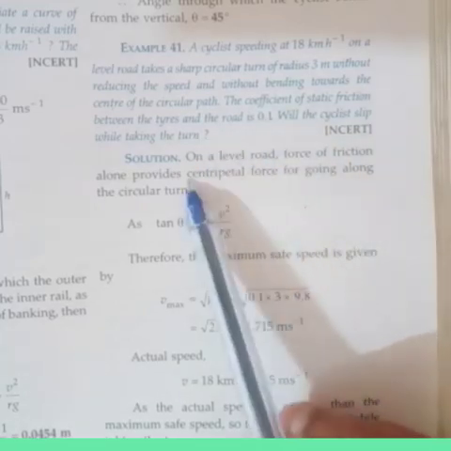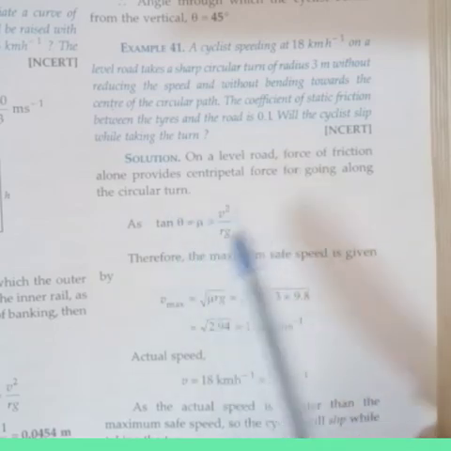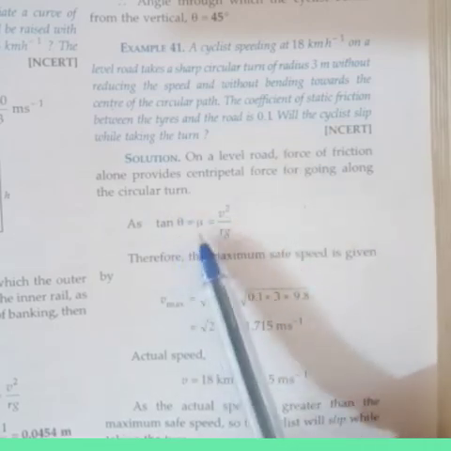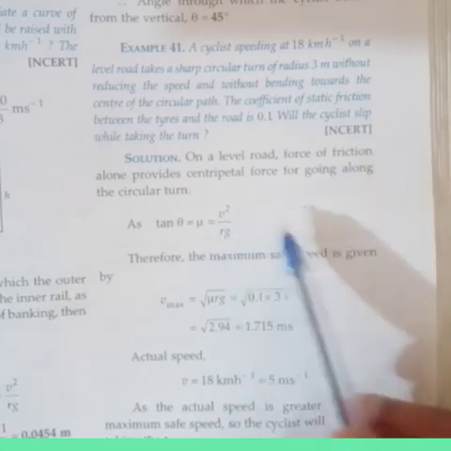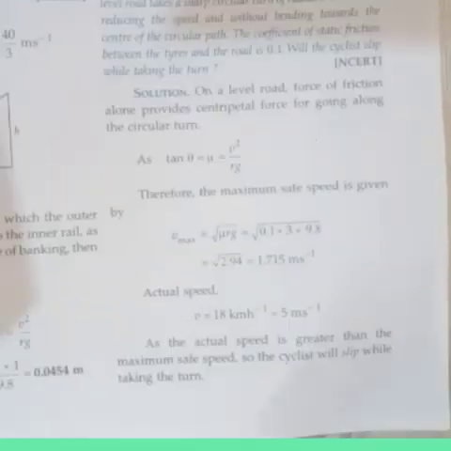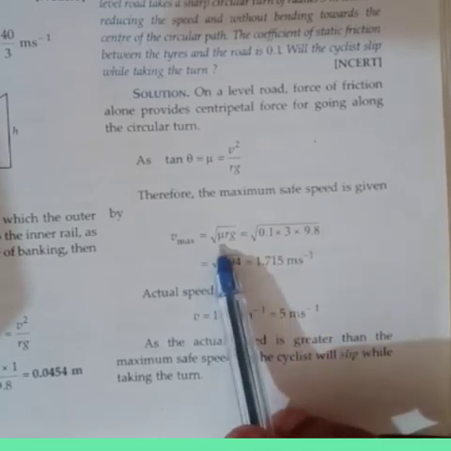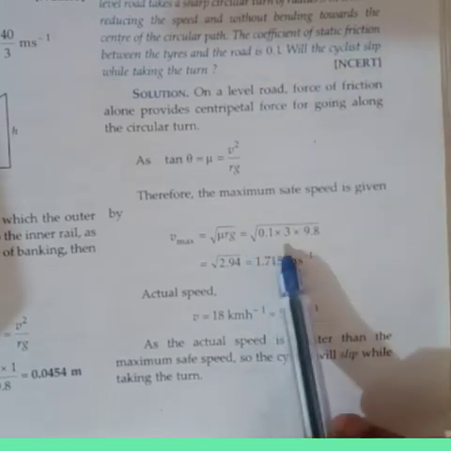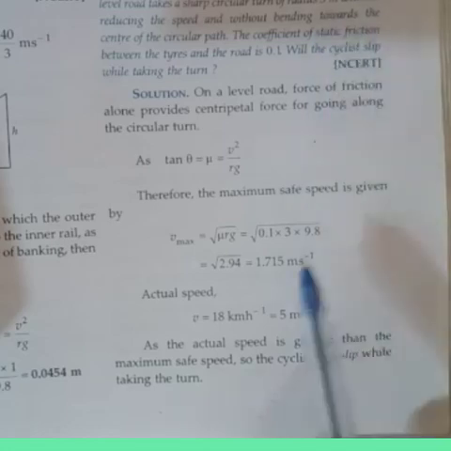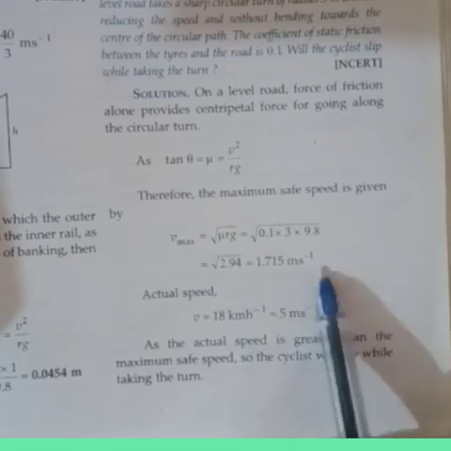So here on a level road, the force of friction alone provides the centripetal force for going along the circular turn. And you know that tan theta is equal to mu is equal to v square by rg. V is equal to root of mu rg. So you have to substitute these values here. V max is equal to root of mu rg, which is root of 0.1 into radius 3 into g, 9.8. So the answer is 1.715 meter per second.